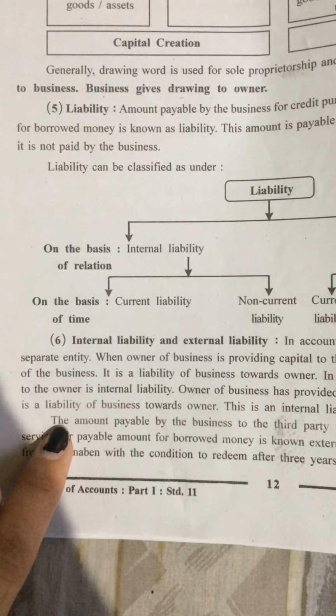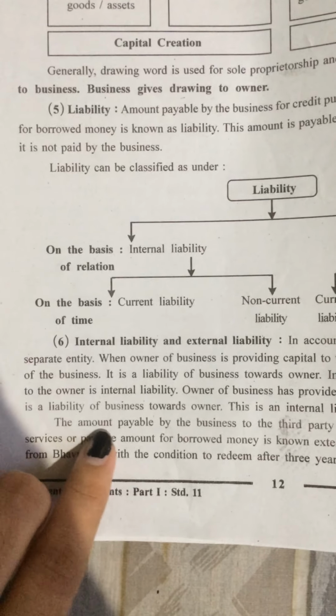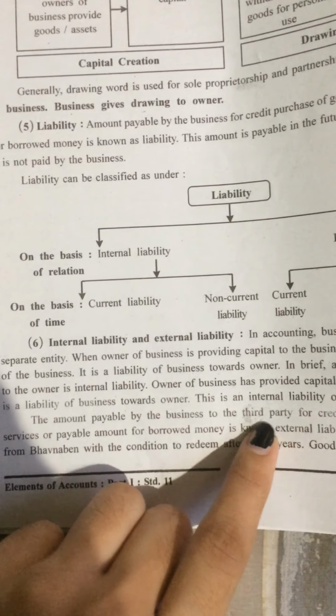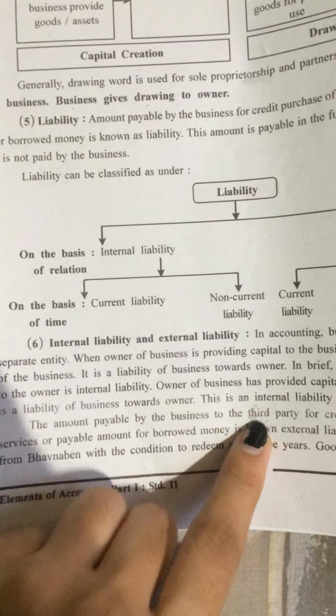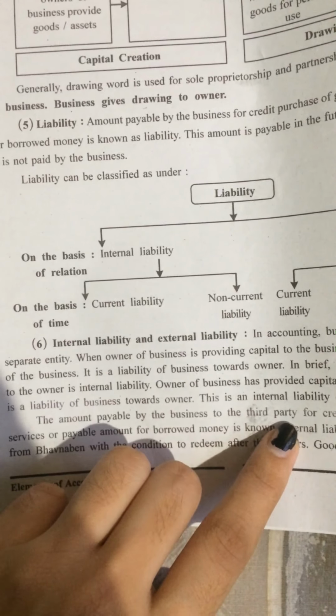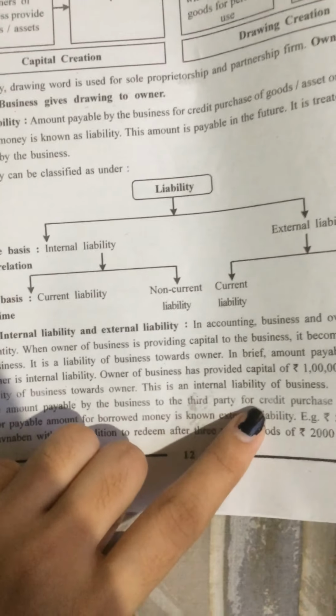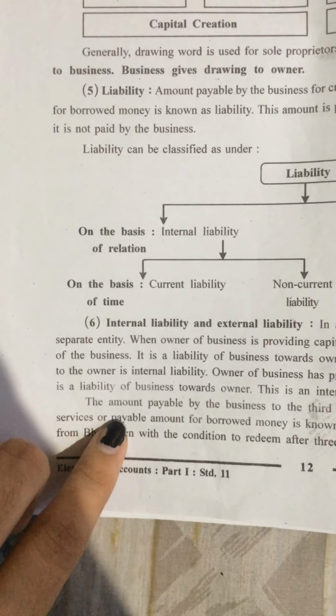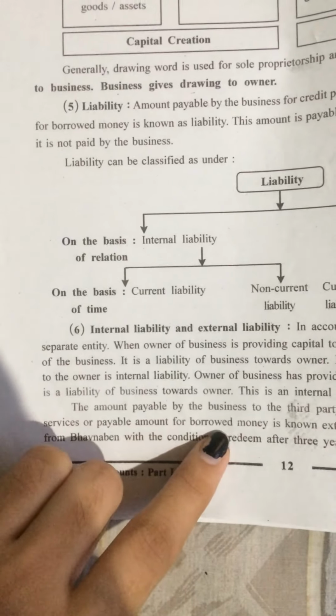Now, external liability. External liability means the amount payable by the business to a third party. Third party means a third person, for credit purchase of goods or assets or services, or payable amount for borrowed money.